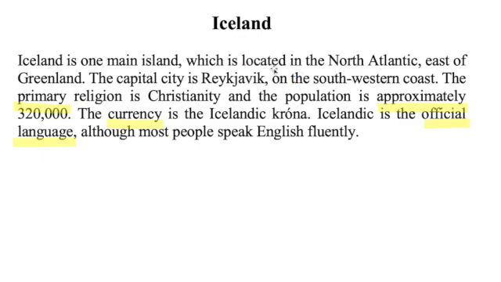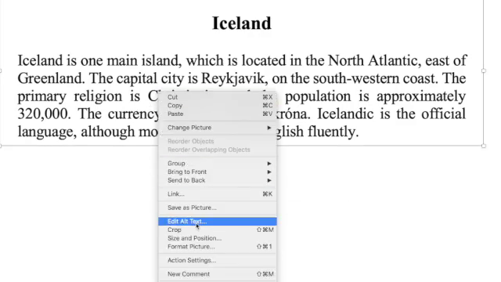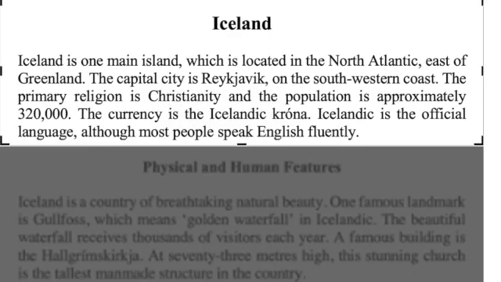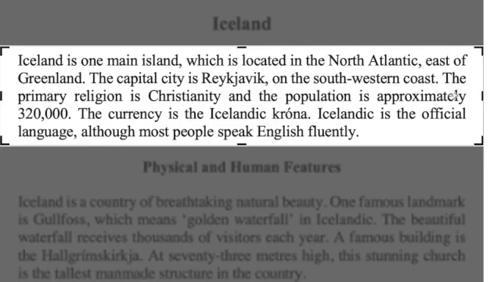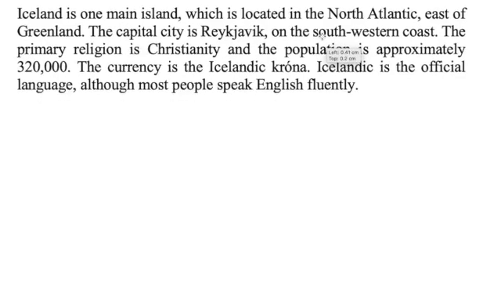So if we look at this one, this is the one from the example text. This is the Iceland introduction. You will notice it does not say introduction on here. Now, let me just adjust this so that we've got a bit more space. So you'll have your title.